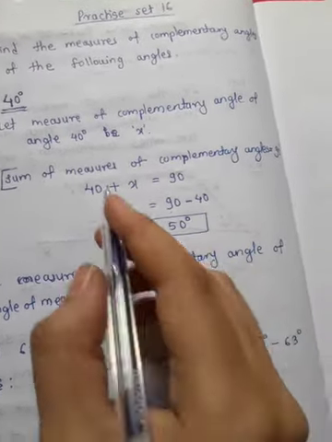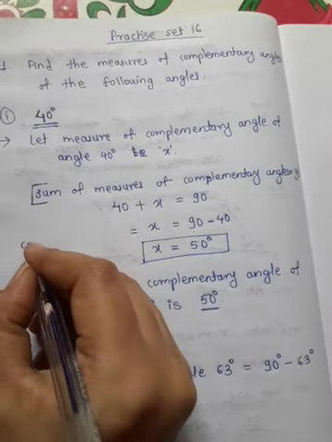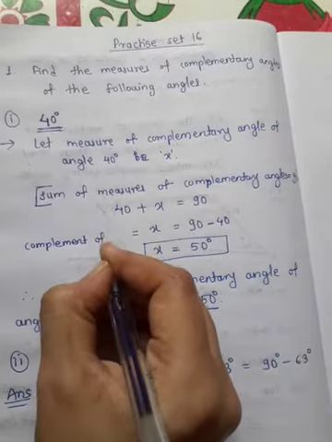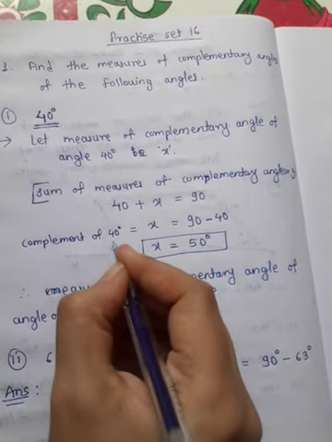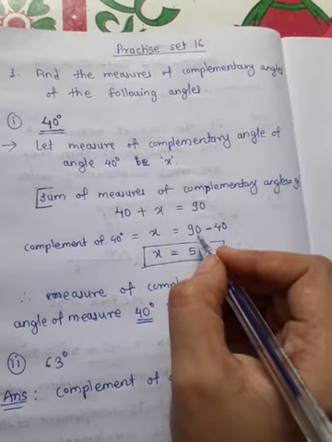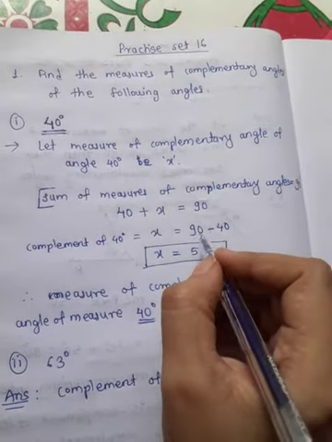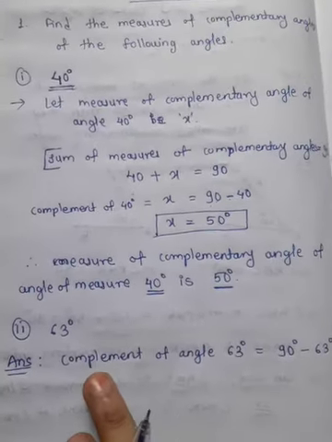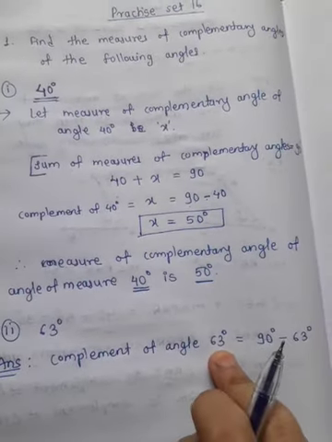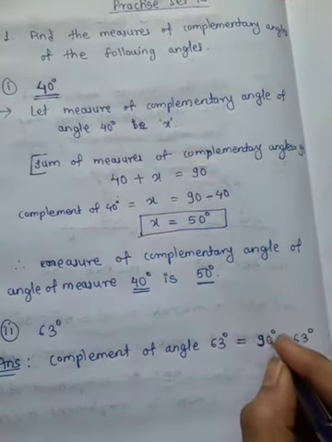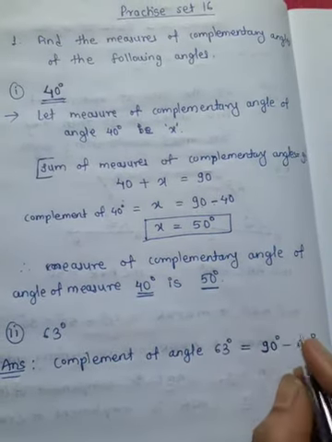The complement of 40, x is nothing but what? The complement of angle 40 degrees, how will we get it? 90 minus 40, means we have to subtract this angle from 90. So here, to find the complement of angle 63 degrees, we just have to subtract 63 degrees from 90 degrees.